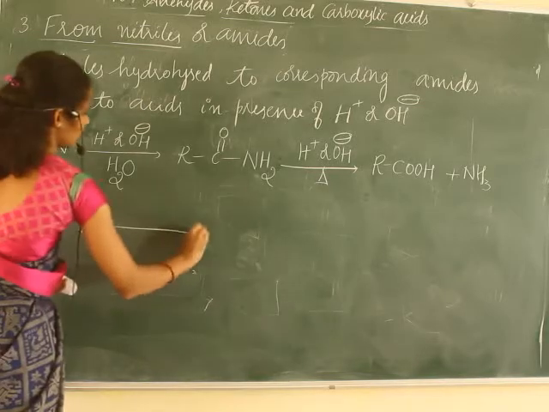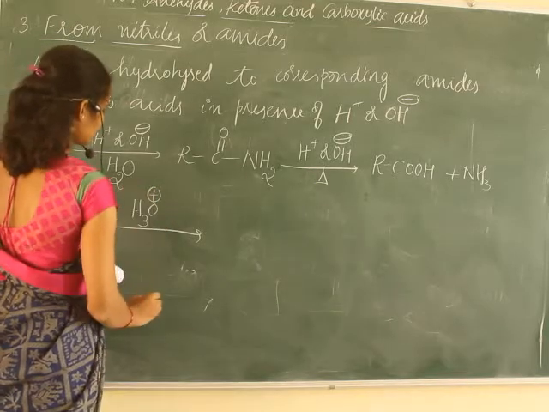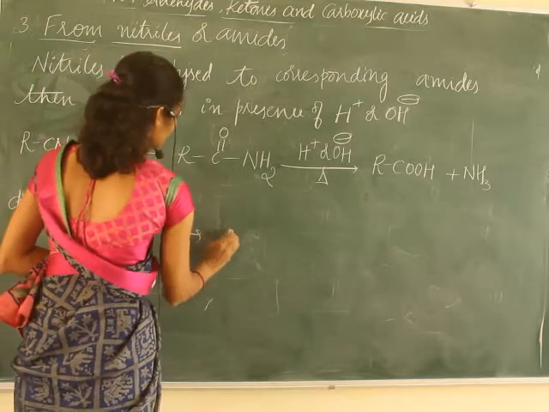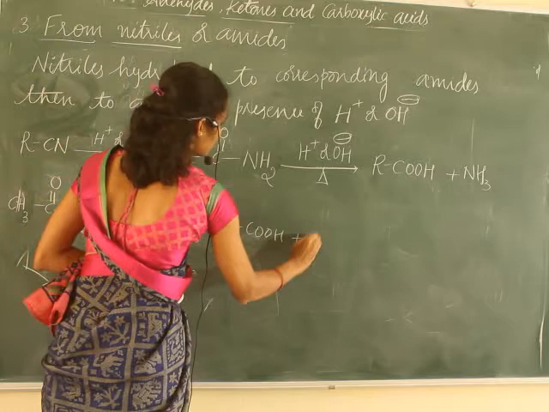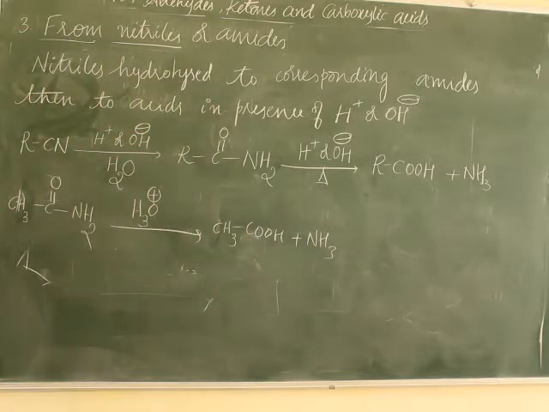Amides on reaction with acid hydrolysis directly give CH3COOH plus NH3, acetic acid.